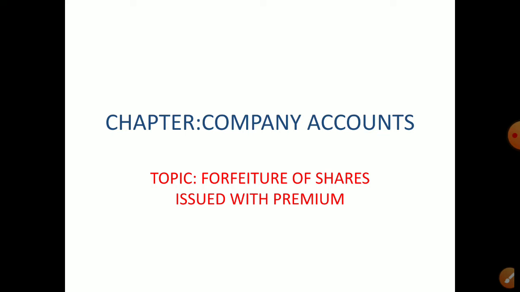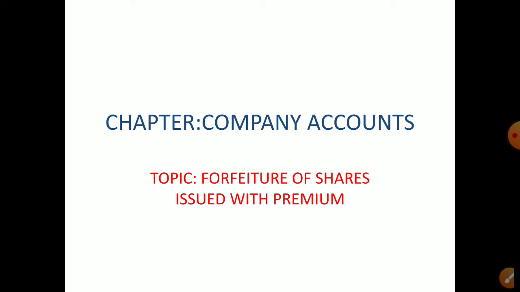Then we studied what if any shareholder defaults in any payment or installment: his shares can be forfeited or cancelled after giving prior notice, or due notice, for a period of 14 days. Even with no reply from that shareholder, we can forfeit his shares.